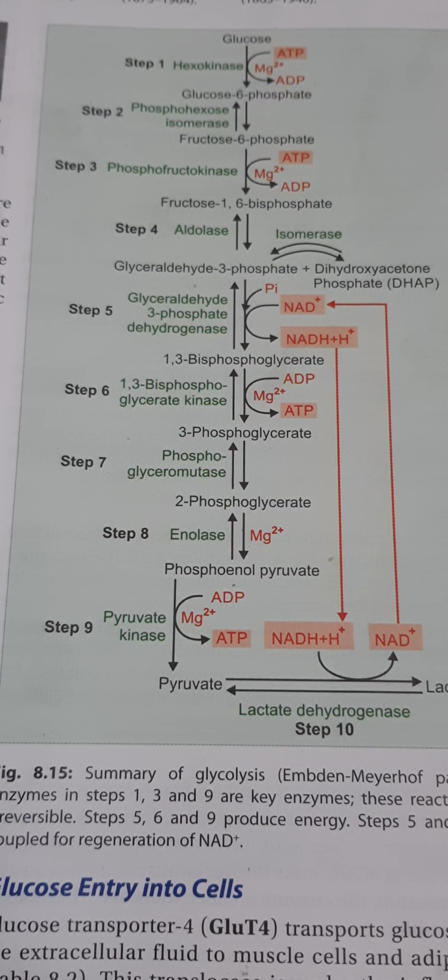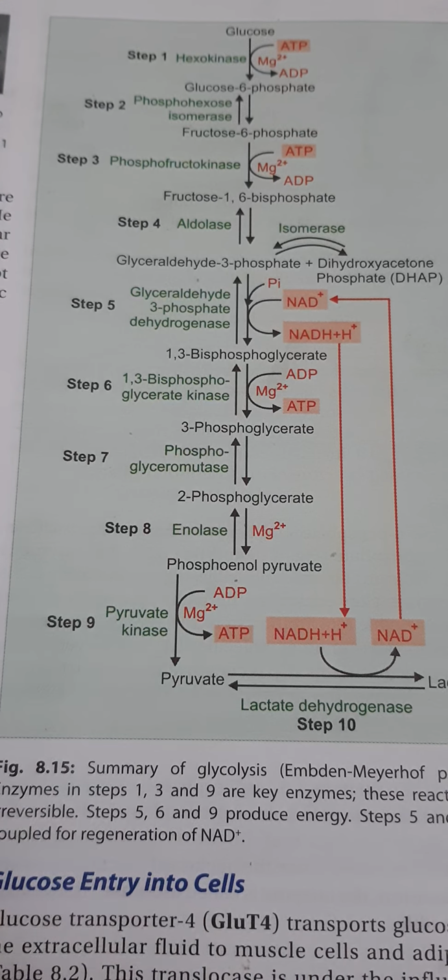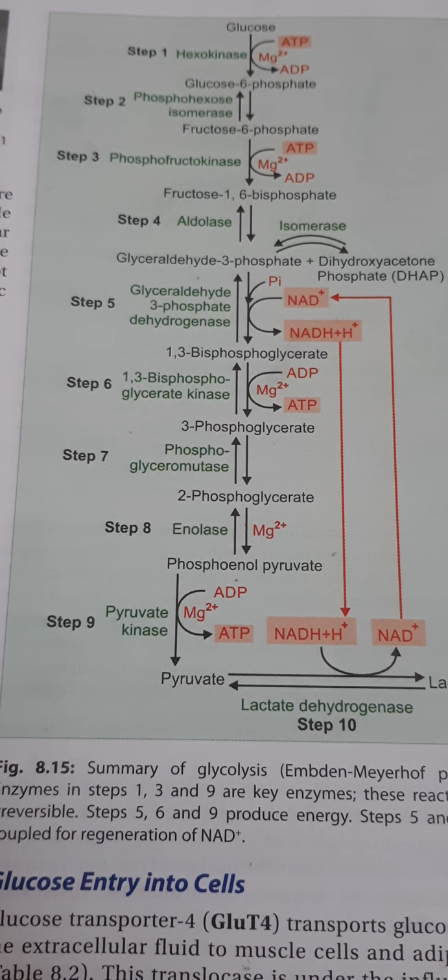And now, how are cancer cells related to glycolysis? In cancer cells there is plenty of glucose, and they will utilize plenty of glucose. Even though oxygen is present, that means even aerobic conditions are present, they will be synthesizing lactic acid. So low energy will be synthesized, right? That means they will use more and more glucose molecules. That is why cancer cells utilize more glucose. There is no defect in the mitochondrial enzymes or anything.